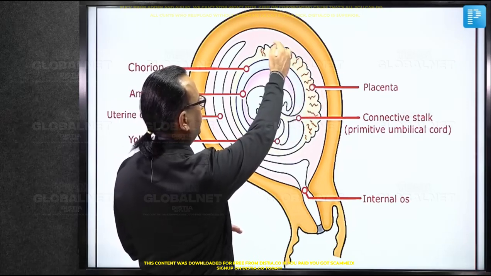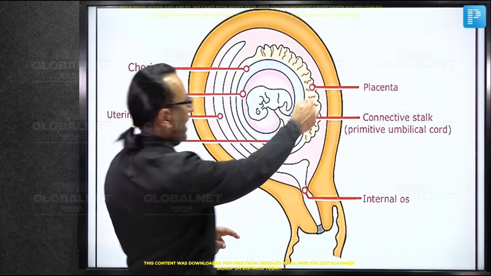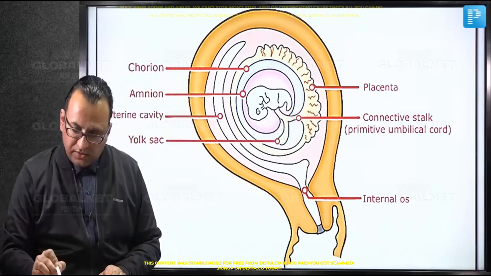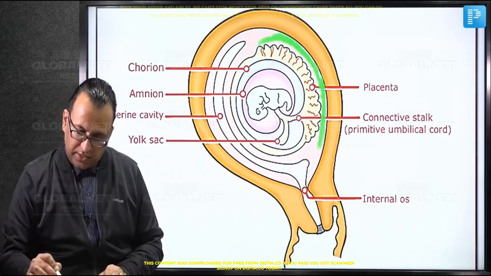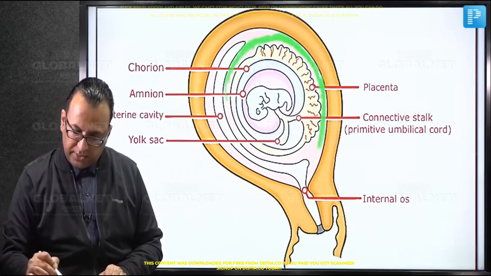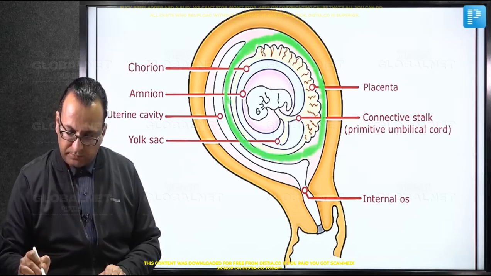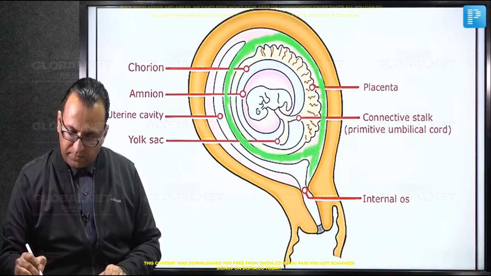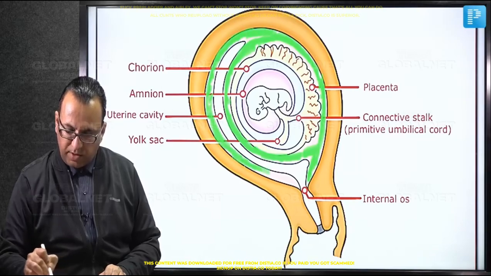Let us first show the three parts of decidua here, starting with decidua basalis. And as you show that, this decidua basalis, which contributes to the maternal placenta, is continuous with decidua capsularis here. Like a capsule, it covers the baby. And then you can mention this peripheral endometrium on this side, as well as better seen on the other side, the decidua parietalis. So if that is the decidua parietalis, you can mark it here.